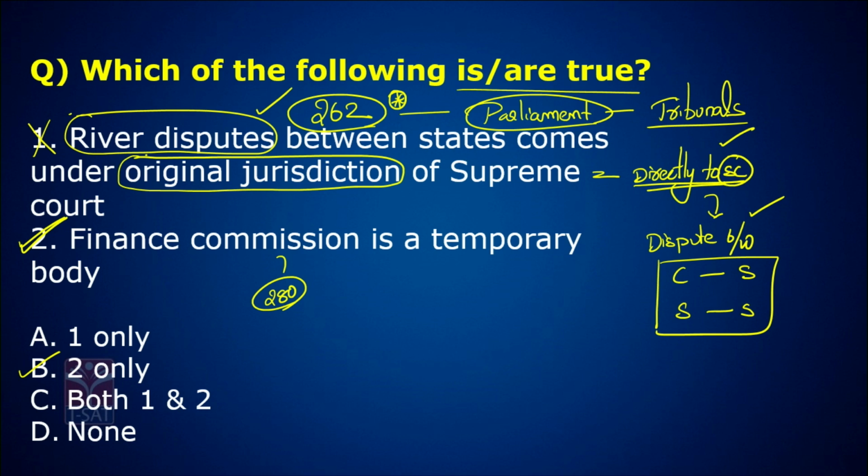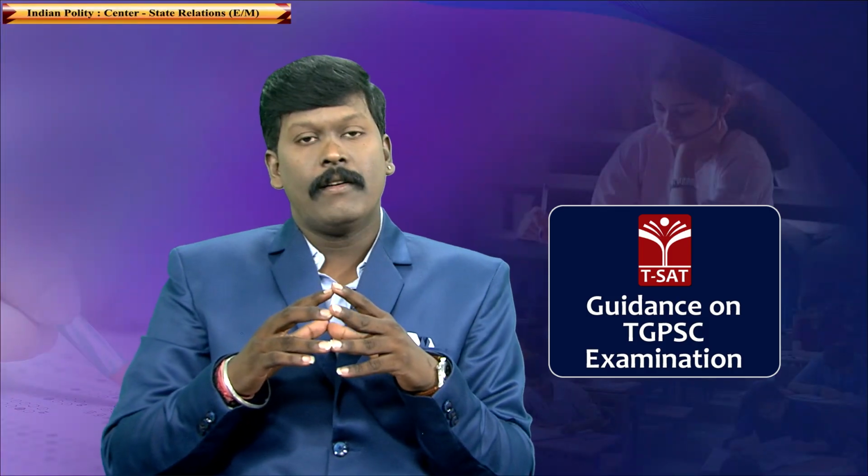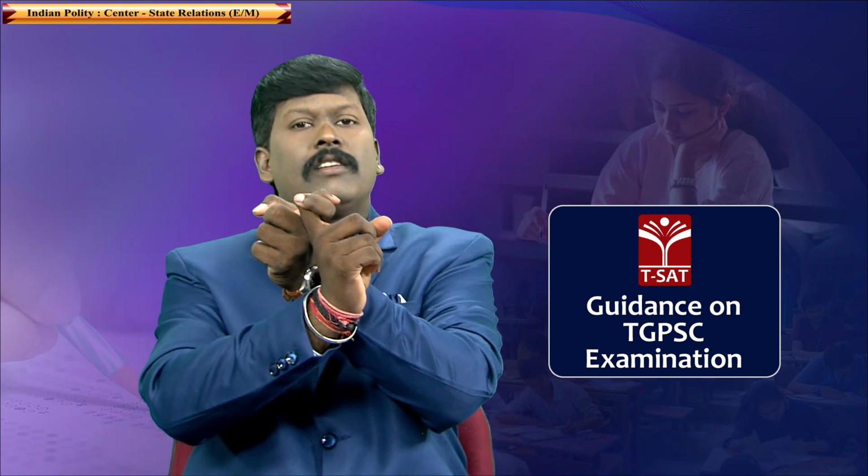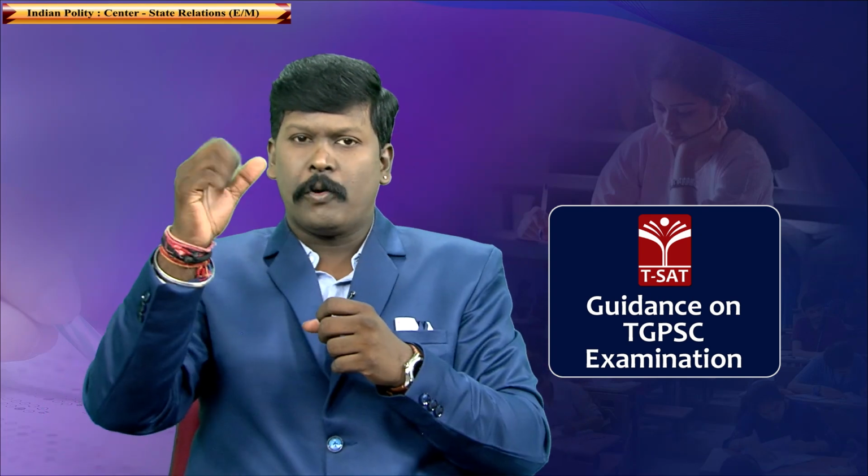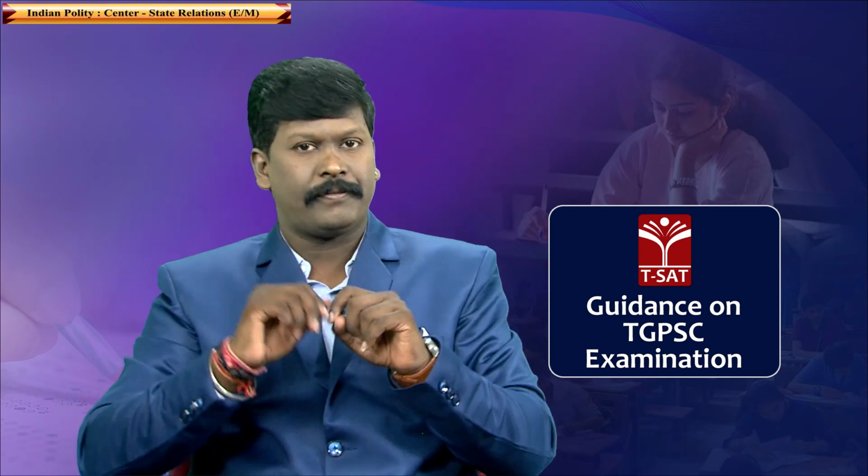Try to understand this. Original jurisdiction is when you take a case directly to Supreme Court. For example, a dispute between center and state, a dispute between state and a state, a dispute between a number of states and one state. But there are a few disputes which don't fall under original jurisdiction. 1. River dispute between states doesn't fall under original jurisdiction.